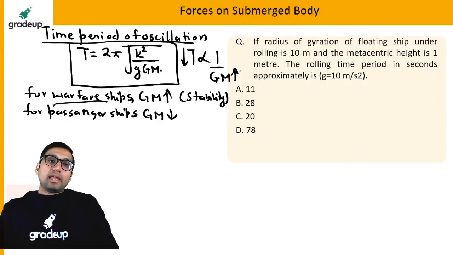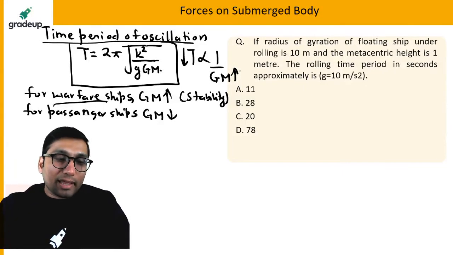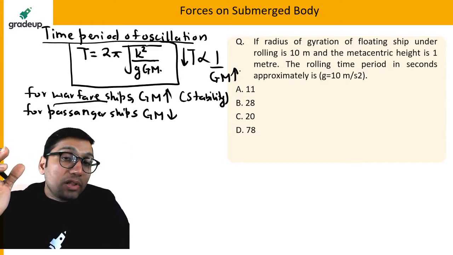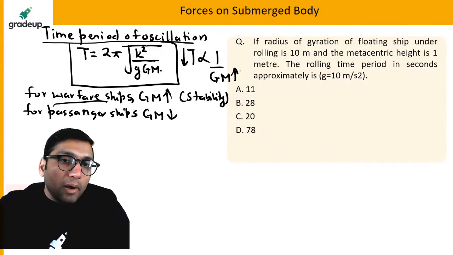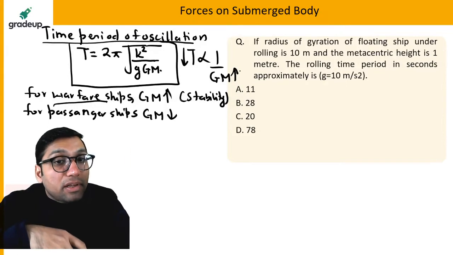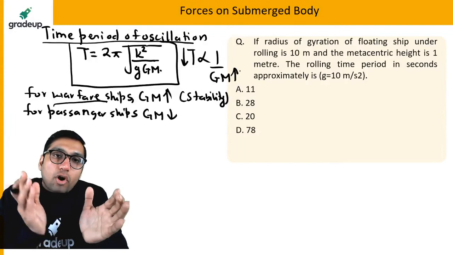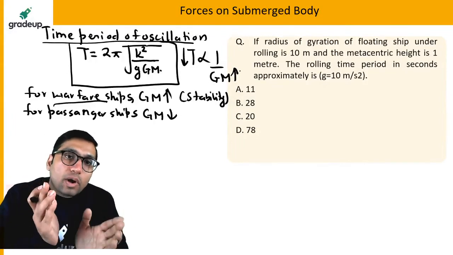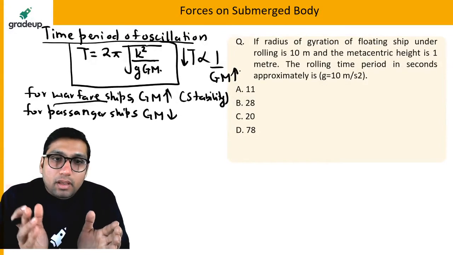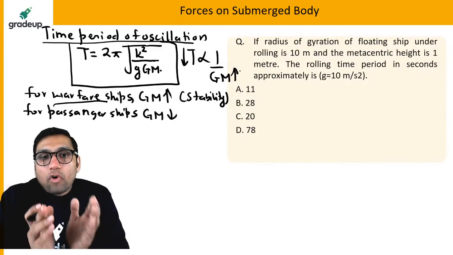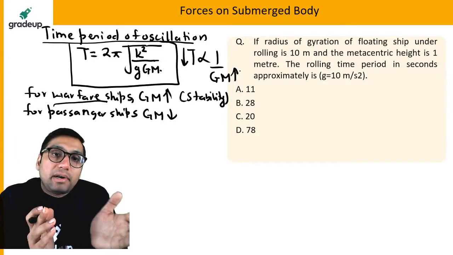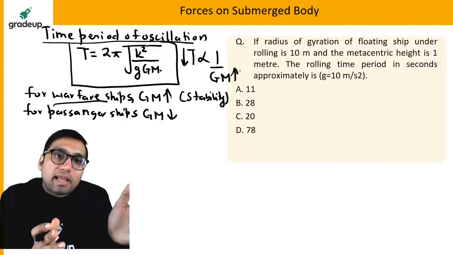Okay. So basically the ships that are used for war, for warships the metacentric height should be more. It should be more for stability. More will be the metacentric height, more will be the stability for warfare ships, because warfare ships are basically designed for stability, so that the ships do not... because if a warfare ship is not stable, then it will create a problem. So warfare ships are basically designed for stability, so that this oscillation should be less.